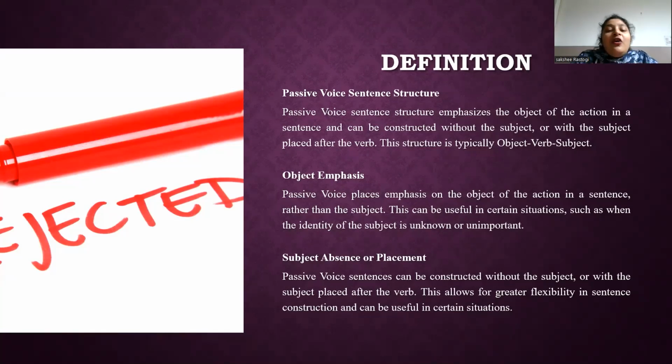The concert was beautifully performed by the orchestra. Emphasis is on the concert being performed. The new product was extensively tested by the quality control team. Here emphasis is on the product being tested. The historical building was mysteriously restored by the conservation team. Here, emphasis on the building being restored.